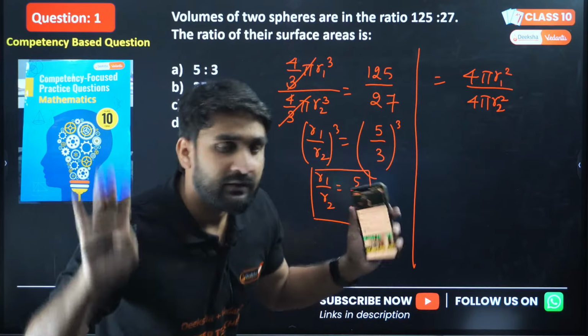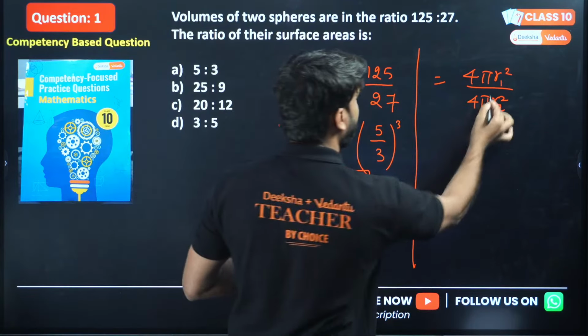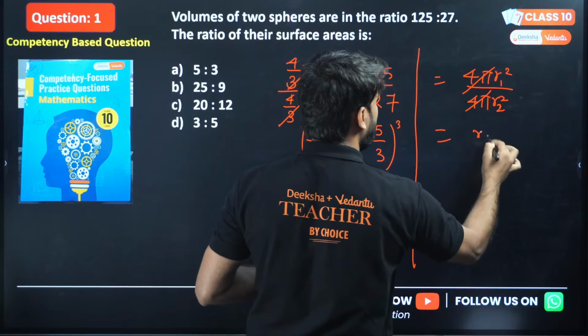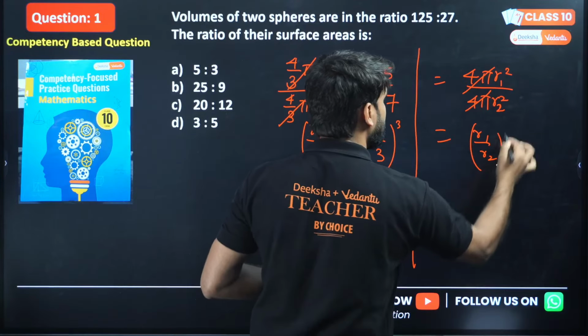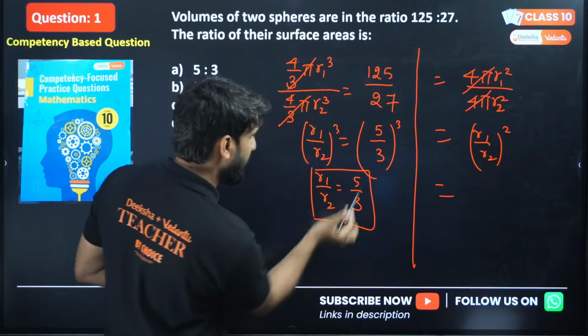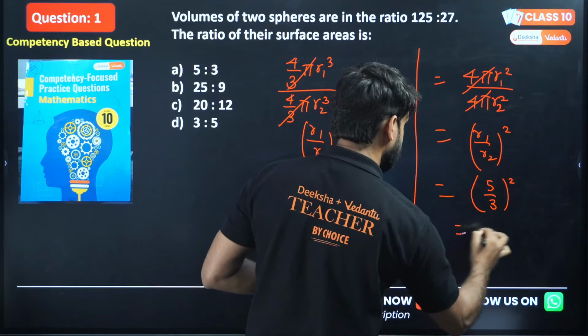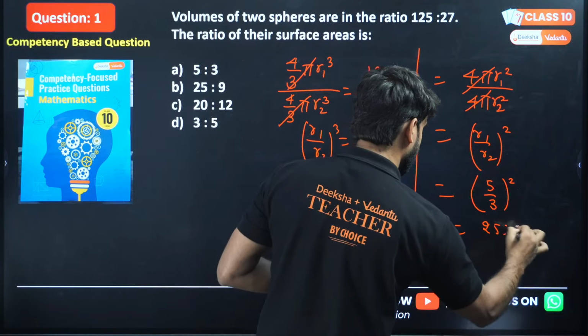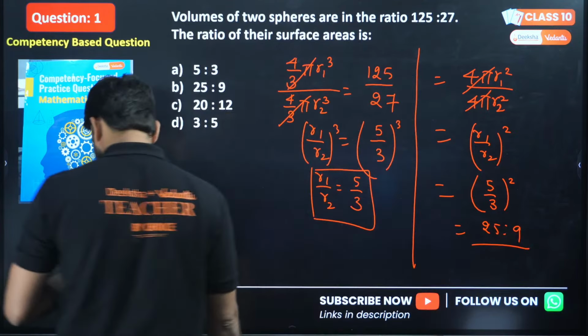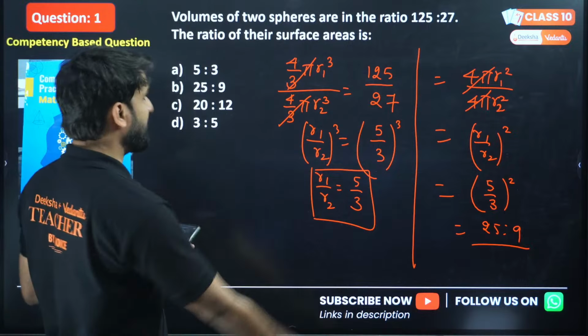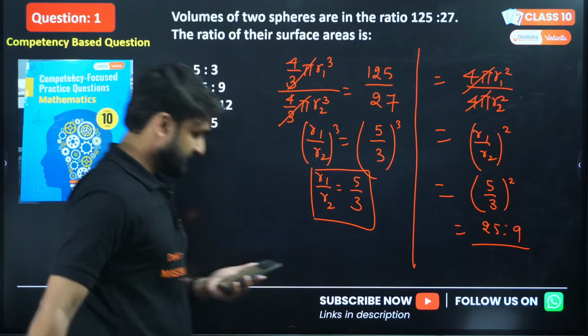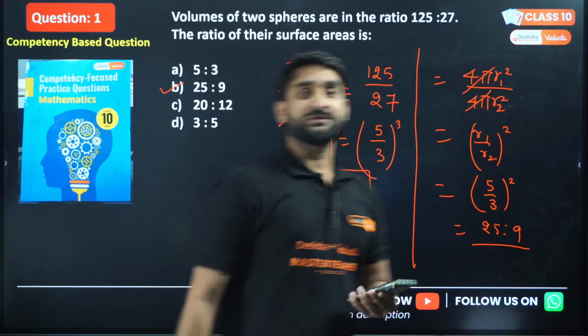Is it clear? Okay. So now 4π will be cancelled. So (r1/r2)², and we know r1/r2 here is 5/3, squared. So the answer will be 25:9. I hope this is clear to everyone. So the answer is 25:9. I hope this is clear to everyone.